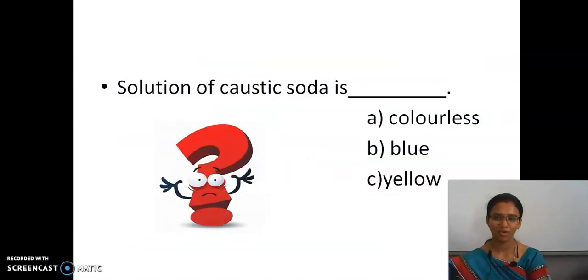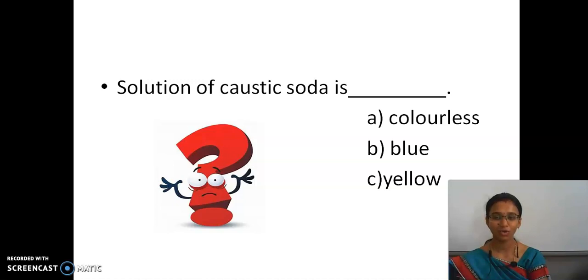So, a question for you now. The solution of caustic soda is... What do you mean by caustic soda first? Your options are A. Colorless, B. Blue, C. Yellow. What is the color of that caustic soda?